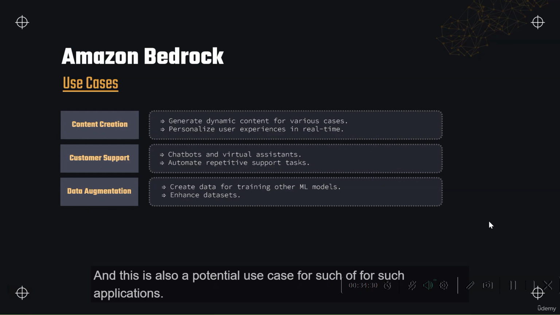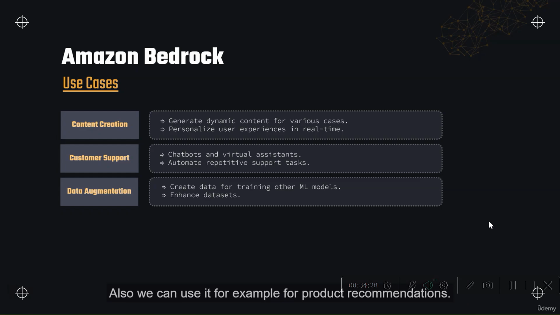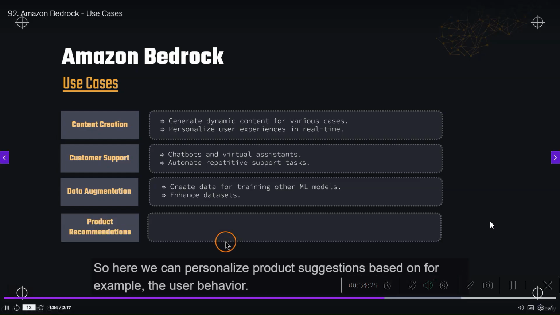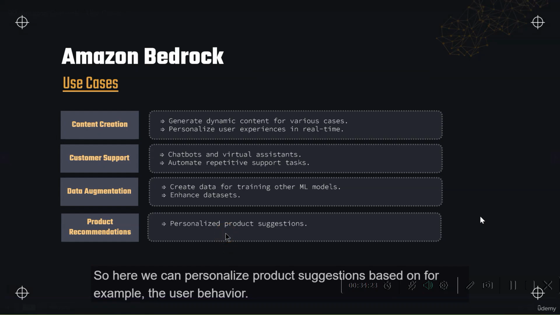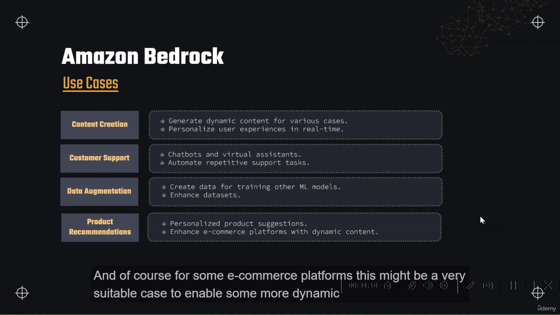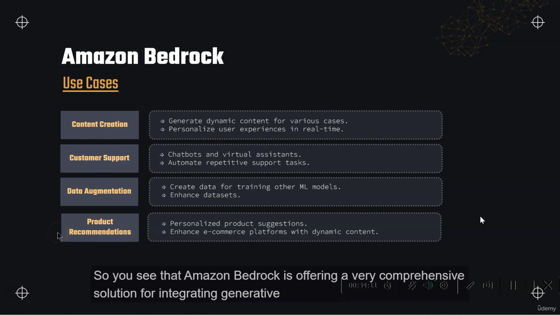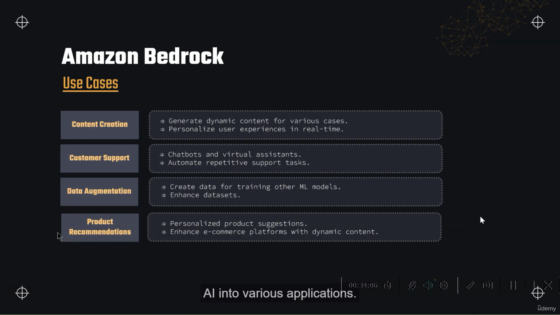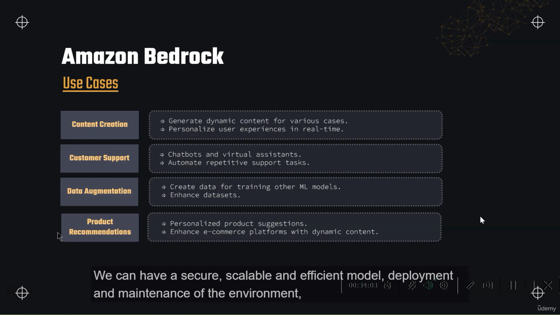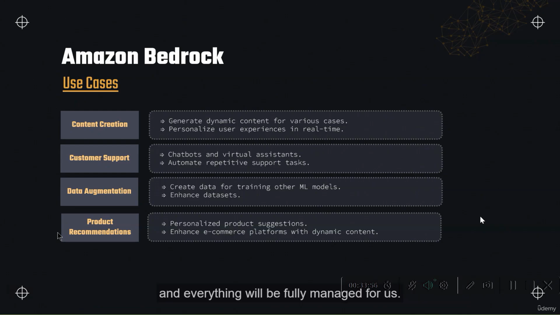Also, we can use it, for example, for product recommendations. Here we can personalize product suggestions based on, for example, the user behavior. And of course, for some e-commerce platforms, this might be a very suitable case to enable some more dynamic content as well. So you see that Amazon Bedrock is offering a very comprehensive solution for integrating generative AI into various applications. We can have a secure, scalable, and efficient model deployment and maintenance of the environment, and everything will be fully managed for us.